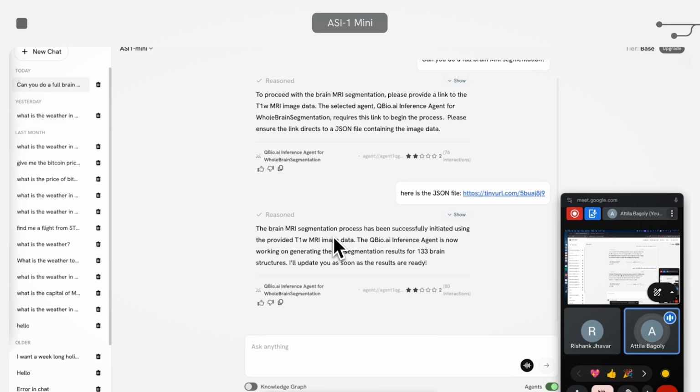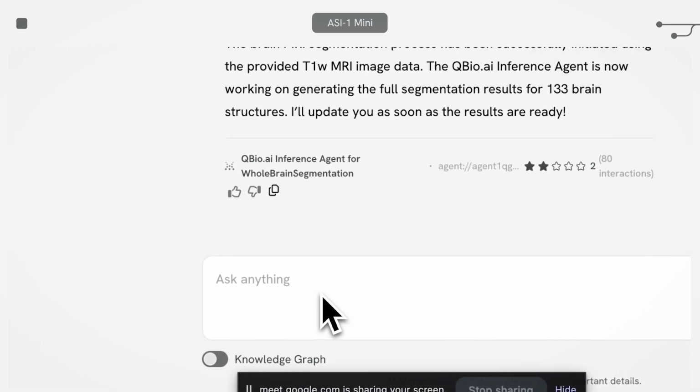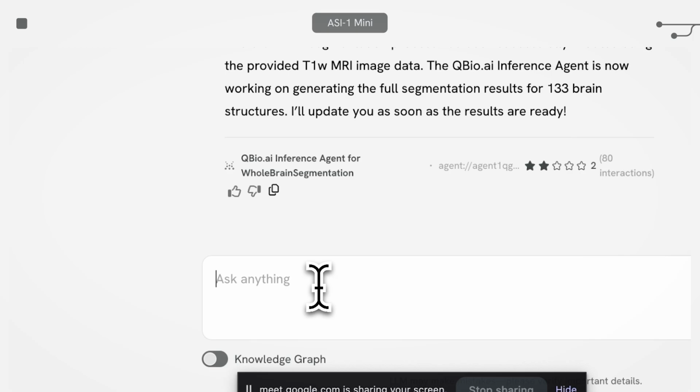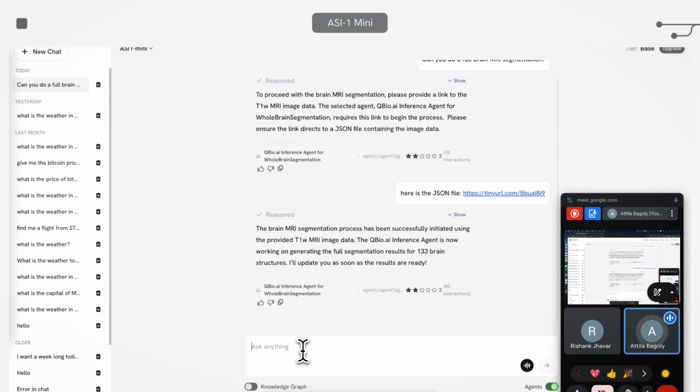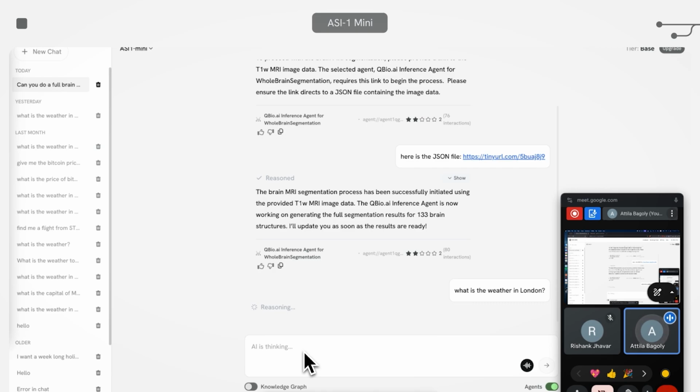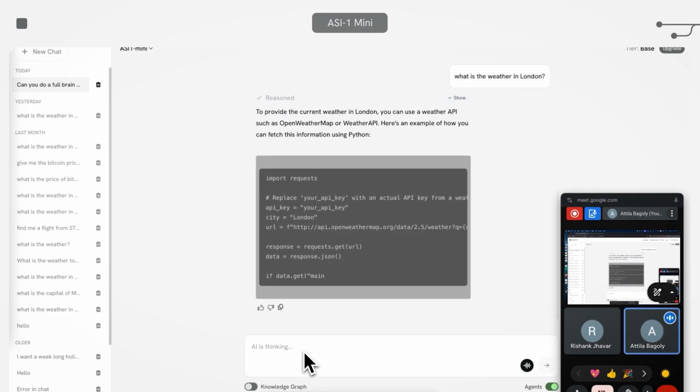While that's happening, we can also continue and interact with ASI-1. For example, even though there is an open communication channel with a given agent, nothing stops me from requesting something else which requires another agent, and we can communicate with another agent at the same time. So for example, I can go to a totally unrelated topic as well. Let's say, while I am waiting for the brain MRI segmentation, I can just be curious about what the current weather in London is.